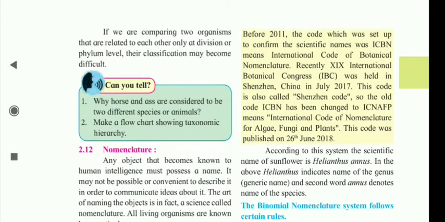Before 2011, the code which was set up to confirm the scientific names was ICBN, meaning International Code of Botanical Nomenclature. Recently, the 19th International Botanical Congress (IBC) was held in Shenzhen, China in July 2017. This code is also called the Shenzhen Code. So the old code ICBN has been changed to ICNAFP, meaning International Code of Nomenclature for Algae, Fungi and Plants. This code was published on 26th June 2018.